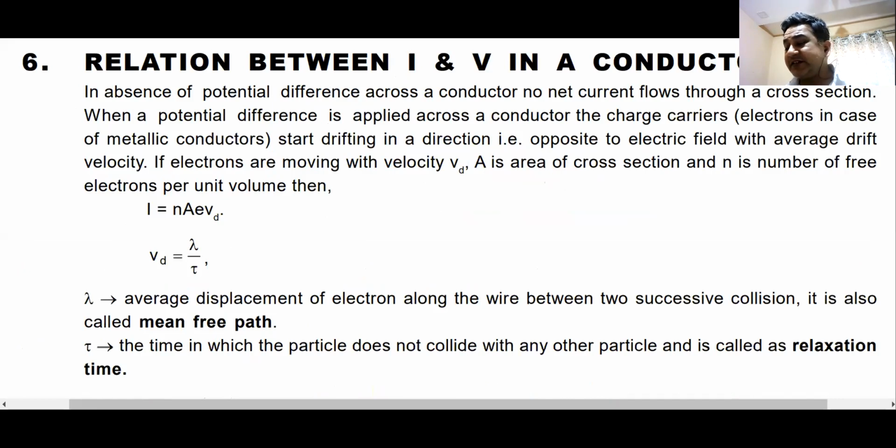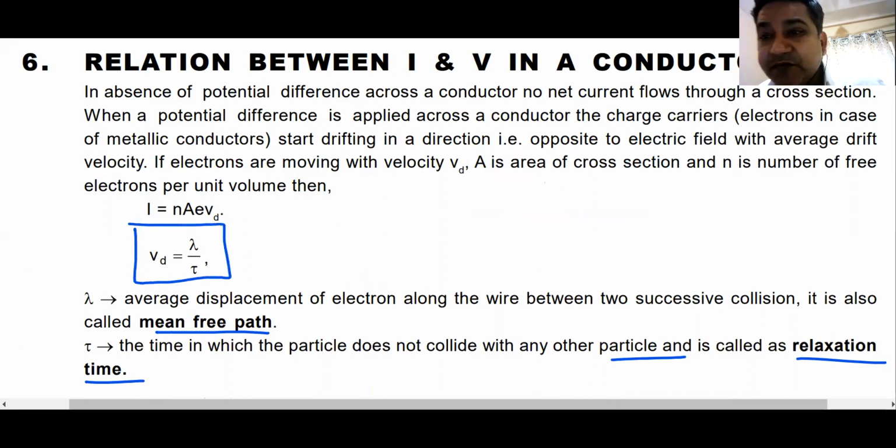Then we have the famous relation between V and I. There is also a relation between mean free path and average time between collisions, which is known as the relaxation time. You must know this relation. Vd is lambda divided by t. Lambda is the average displacement of an electron between any two successive collisions. That is also known as mean free path. I hope you know this, right?